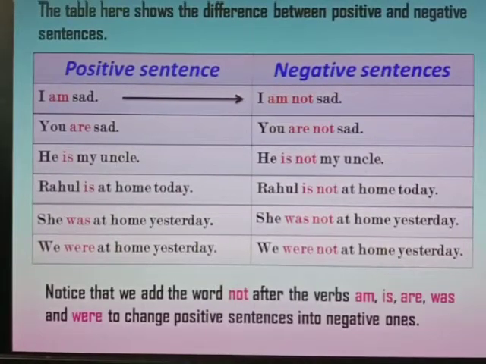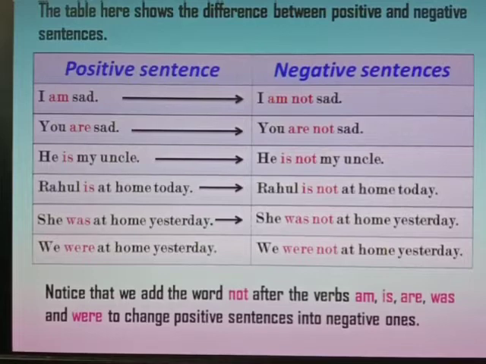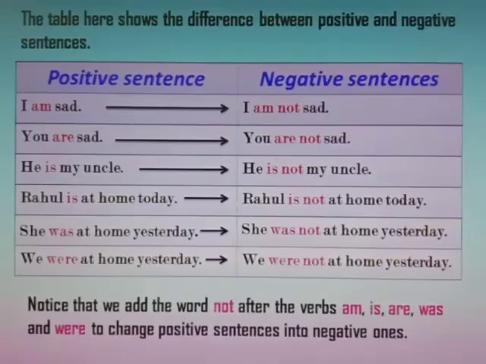You are sad will change into you are not sad. He is my uncle. He is not my uncle. Rahul is at home today. Rahul is not at home today. She was at home yesterday. She was not at home yesterday. We were at home yesterday. We were not at home yesterday. Notice that we add the word not after the verbs am, is, are, was, and were to change the positive sentences into negative ones.